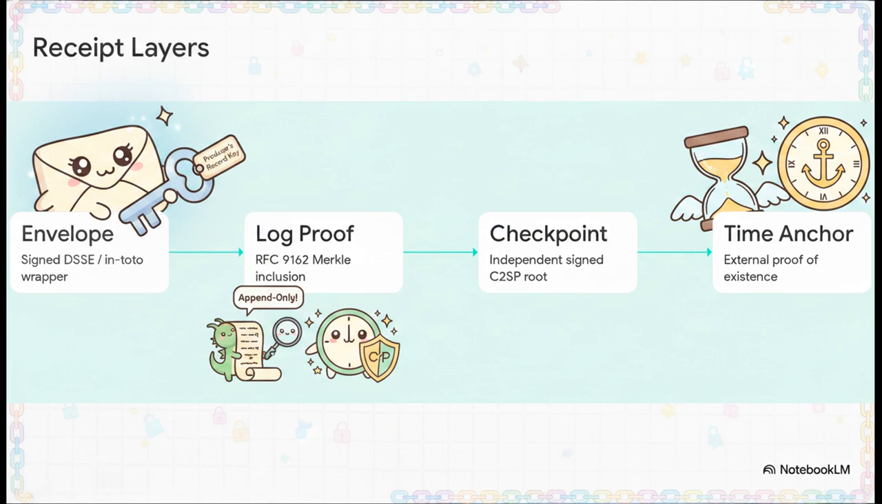First up, you have the signed envelope, signed by the producer's record key. Second is the transparency log inclusion proof, which shows it exists in an append-only log. Third, you've got a signed checkpoint, signed by the log's completely independent key. And fourth, the external time anchor, proving its existence in time.